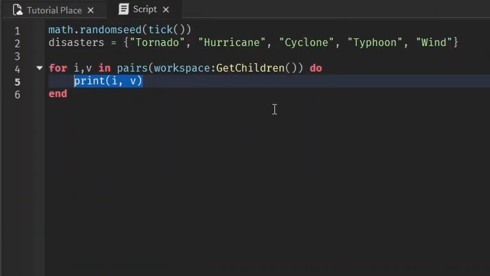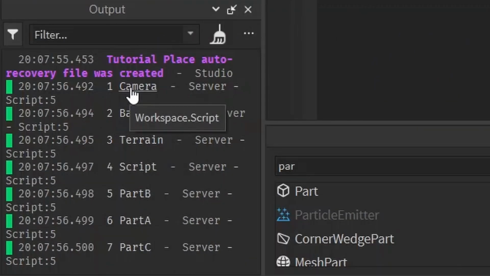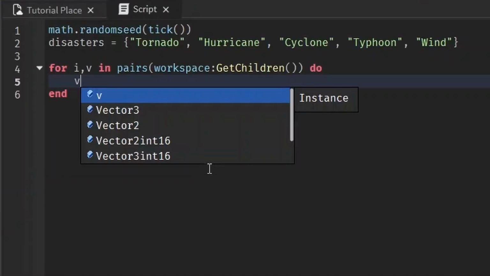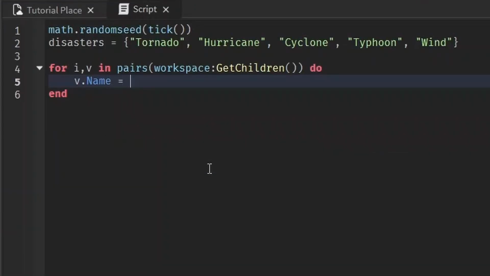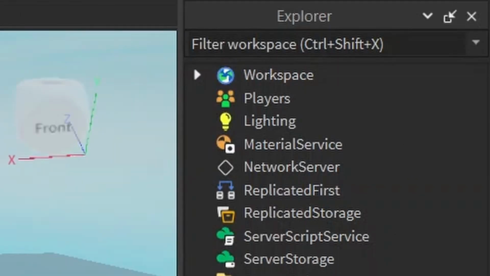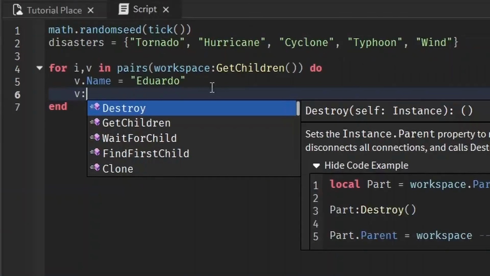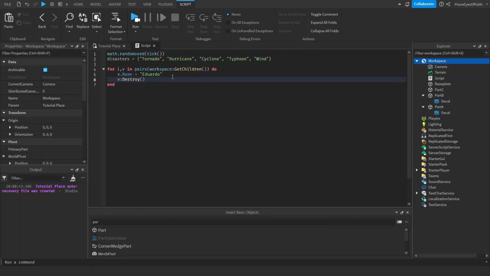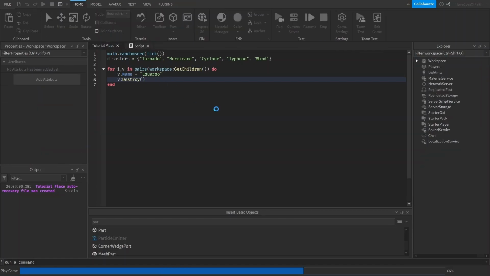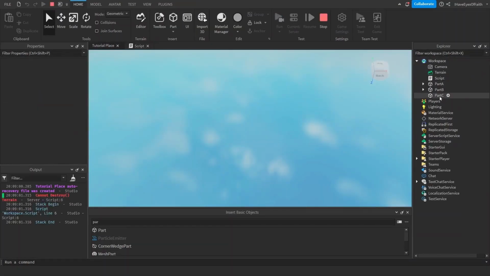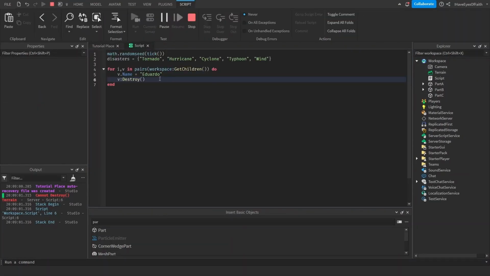From here, you can do whatever you want. Like v, in this case, the value is the camera, and then the base plate and the terrain. You can try to change the name to Eduardo of every child of workspace. You can manipulate whatever you want. Let's look. Yup, they're all named Eduardo except terrain. It's being difficult. Maybe you can even destroy it. I don't know why you're going to name it if you're just going to destroy it, but you can try destroying it. Good luck. And yeah, it destroyed as much as it could, but we cannot destroy terrain, so we got an error.